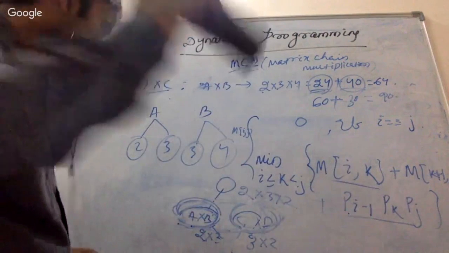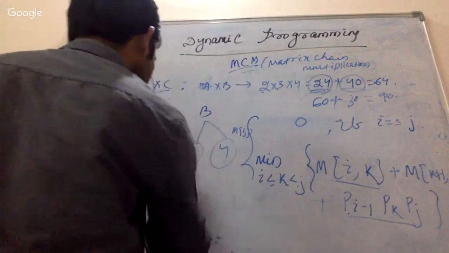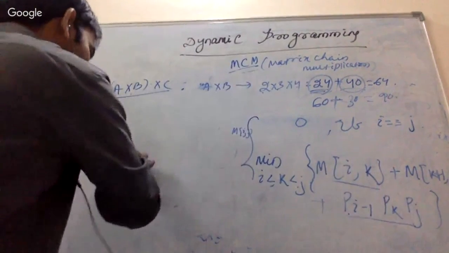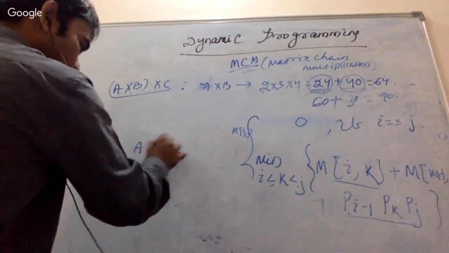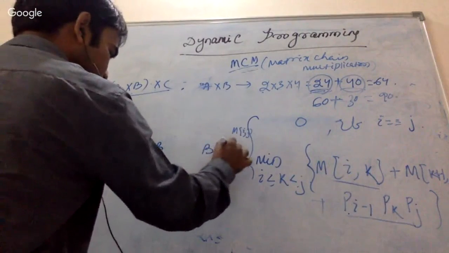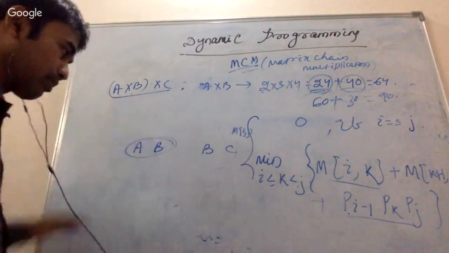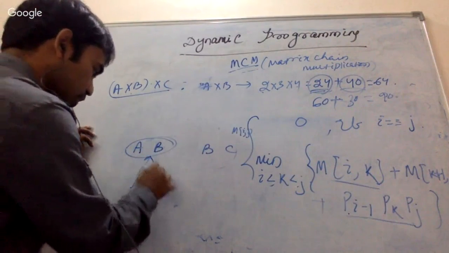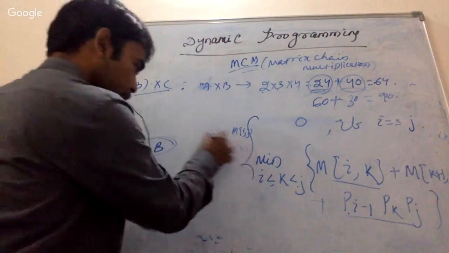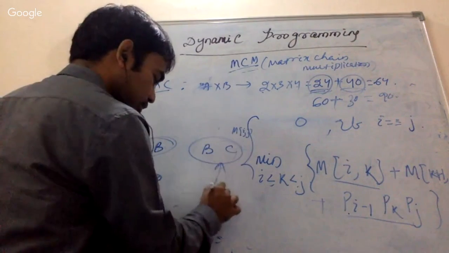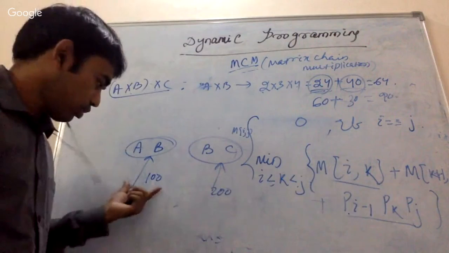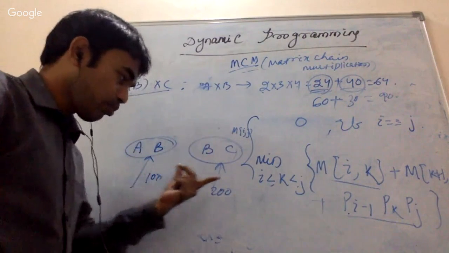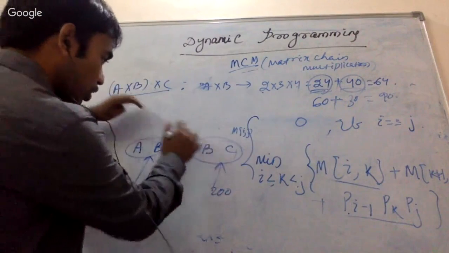Okay, so that is the solution. I hope you understood this. If not, just look at this. Suppose this is a matrix, I'm getting it after some operations. After getting suppose 100 operations, I'm getting this matrix. And suppose after 200 operations, I'm getting this. So what will be the total number of operations? That is 100 plus 200. Then again I need to form the final matrix.